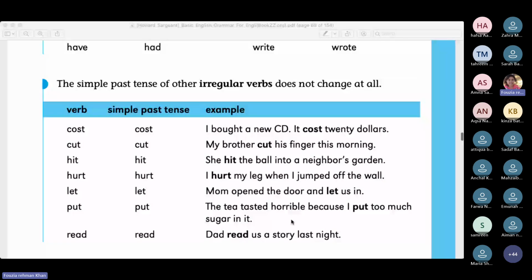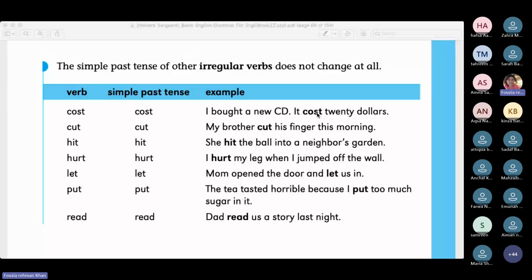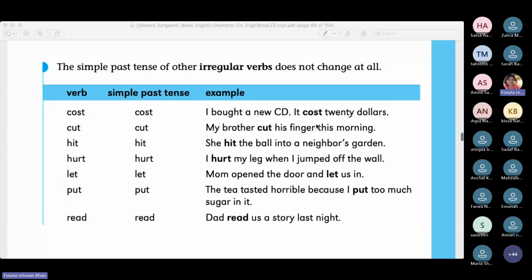Okay, now go to your chat box. And my question is, when we see that the conversion is not by changing the spellings, how do we find out whether the word is being used in the present tense or the past tense? Go to your chat box and answer this question.